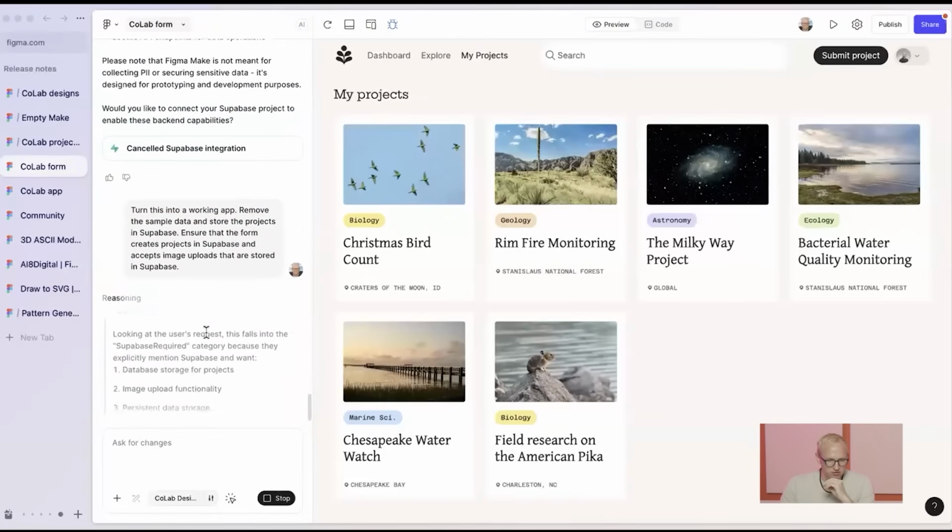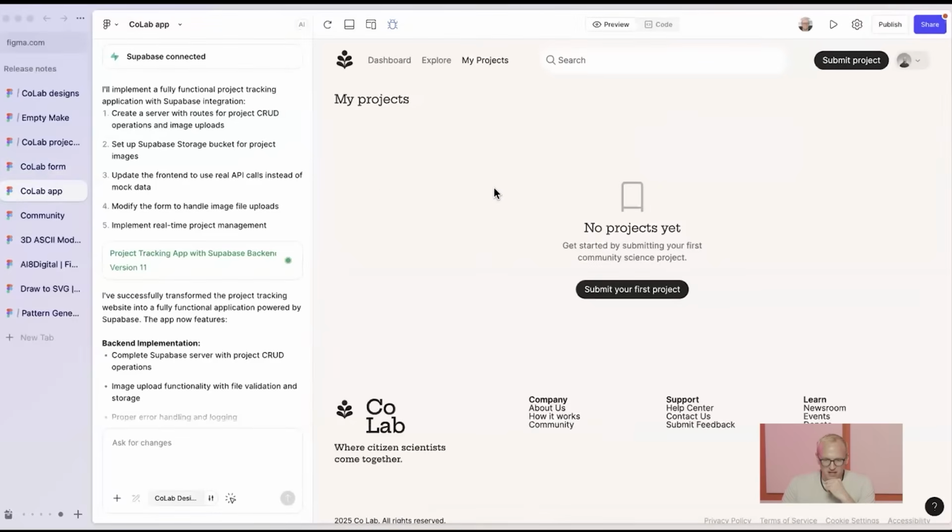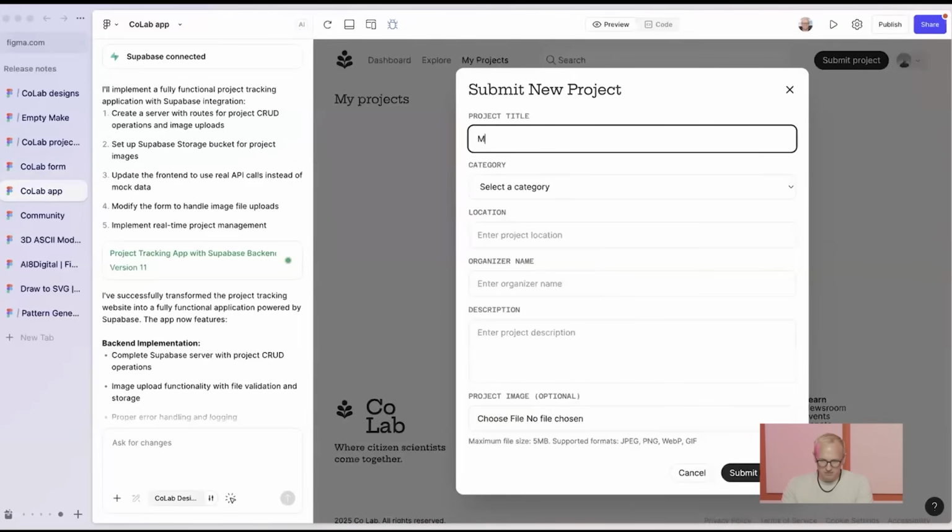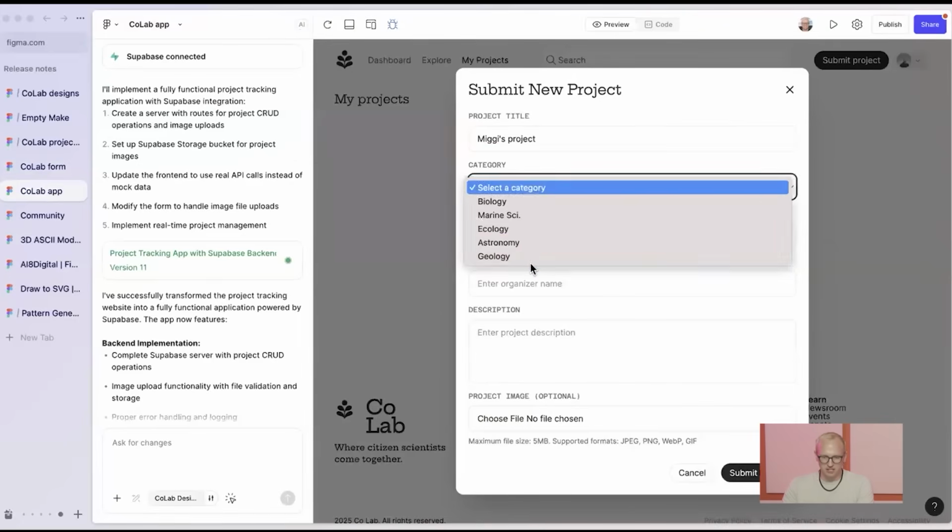For now, I'm going to go ahead and jump forward one more time while this one's cooking. As you can see, all my sample data is gone now. We now have a real app backed by a real backend. And so if I submit a project for real this time, we'll say, maybe this is Miggi's project. We'll change it up a bit.